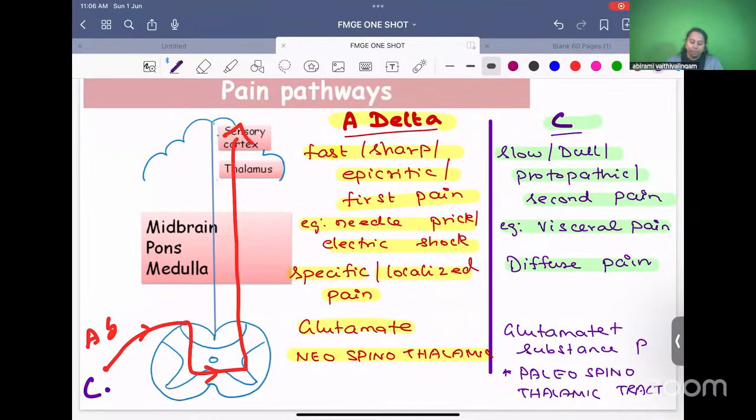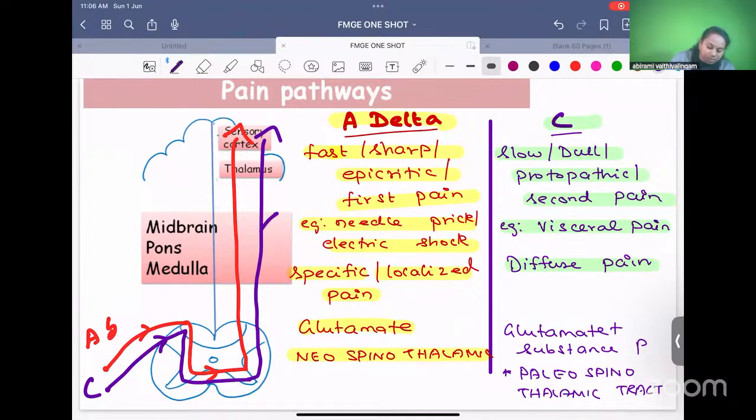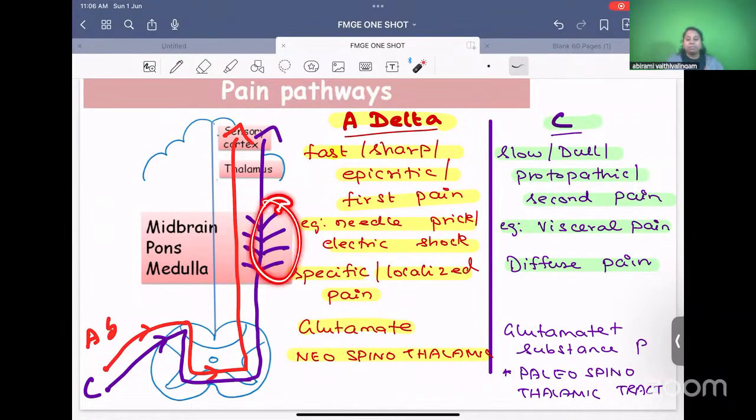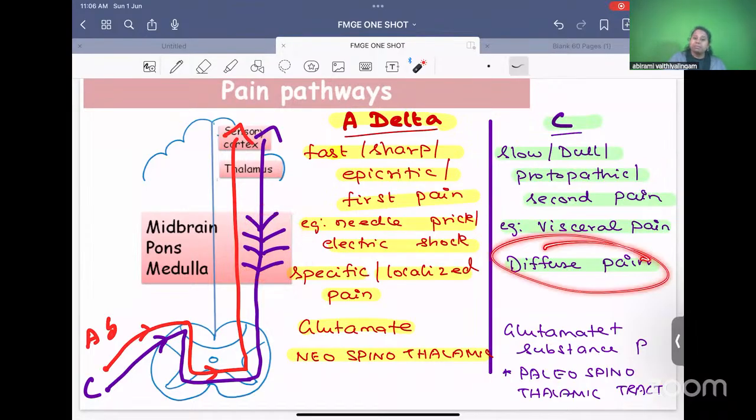Just look at this. They go into the spinal cord. They cross to the opposite side like this. And when they ascend through the midbrain, pons and medulla, they give multiple branches like this. So you can see a diffuse, multiple branching pattern. They are giving diffuse connections in the midbrain, pons and medulla. The pathway itself is very diffuse. That is why the pain carried by them is also diffuse.